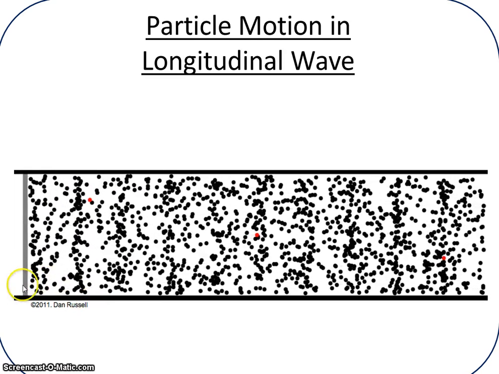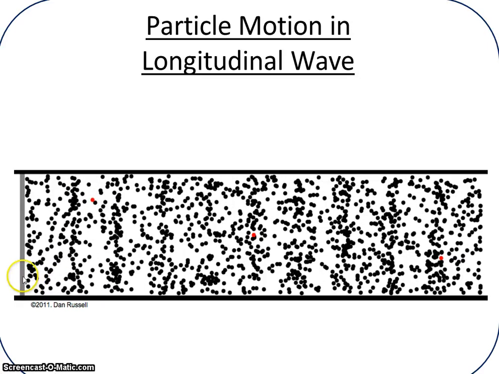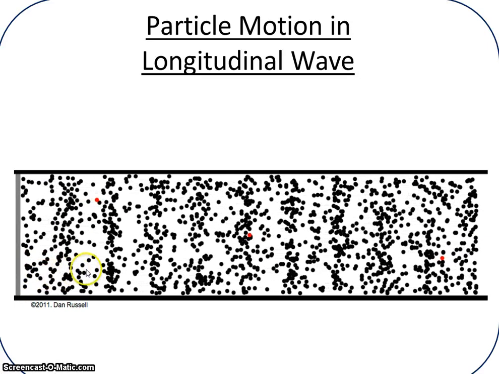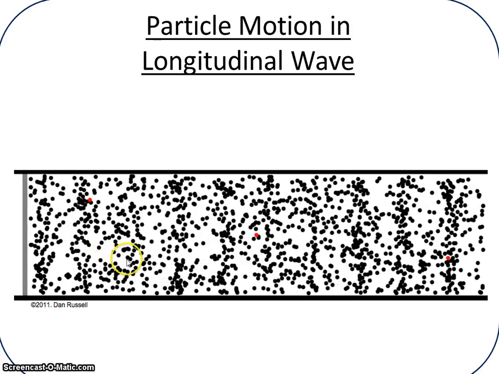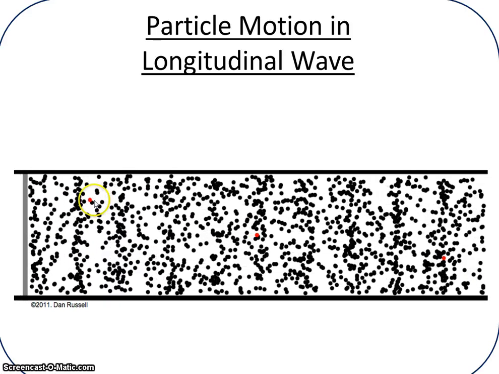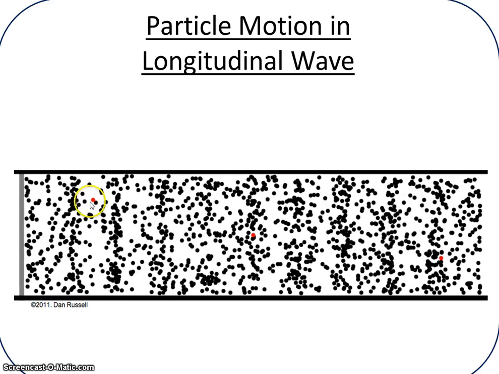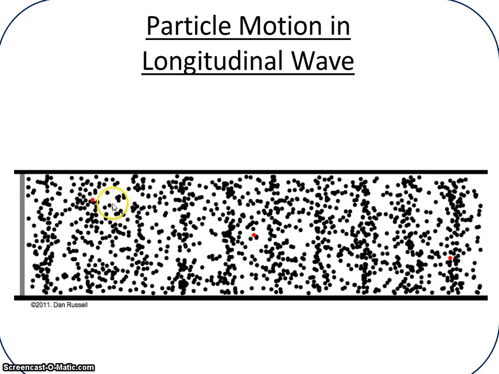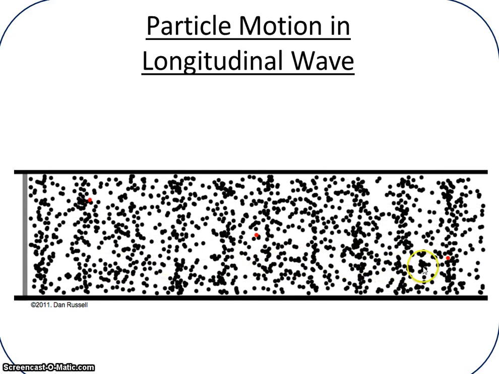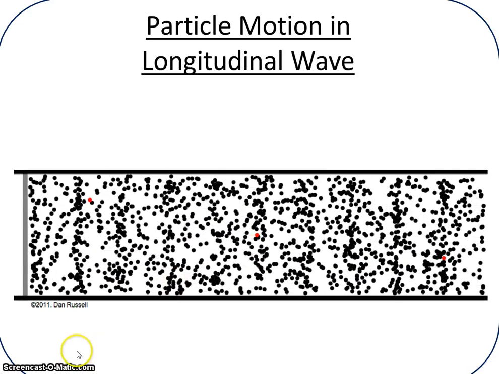As you observe this animation, you can see this bar over here kind of pushing the waves, and you can see that they squeeze the particles together, and the energy or that pulse travels the length of this tube. But if you pay attention to the red dots, like for example the one right here, you'll see that it basically just vibrates back and forth. But it vibrates parallel to the energy's movement. So the pulse goes all the way through, but the particles only vibrate in a small area.